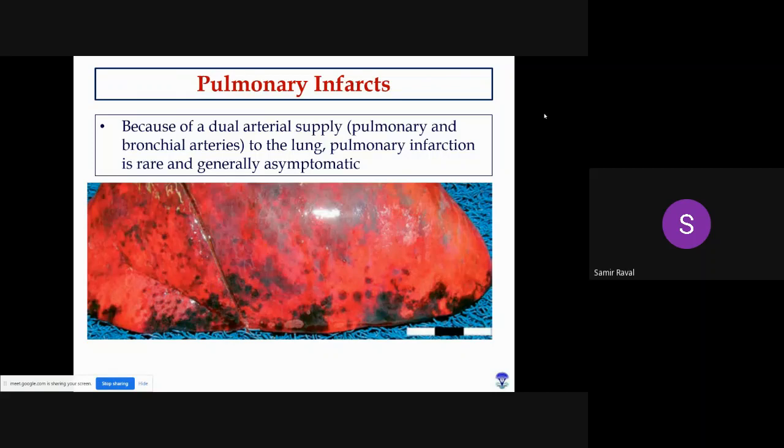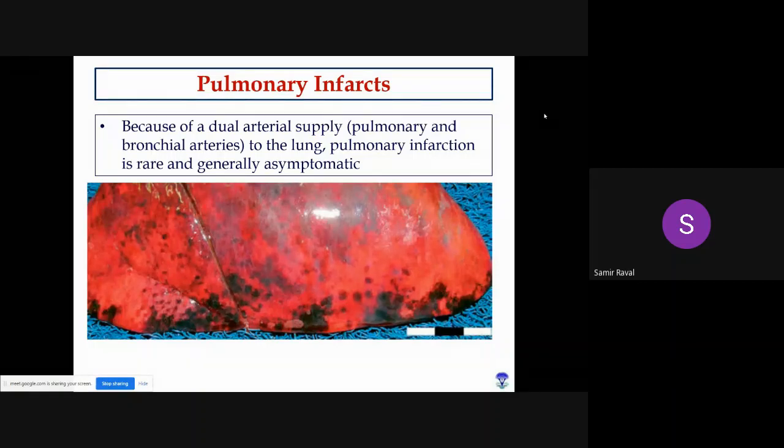Okay, then pulmonary infarct. So what do you mean by infarct? What do you mean by infarction? Blood loss. Area of ischemia plus necrosis. Very good, right? Ischemic necrosis. Yes, very good.